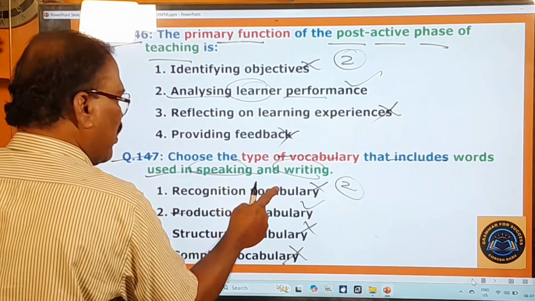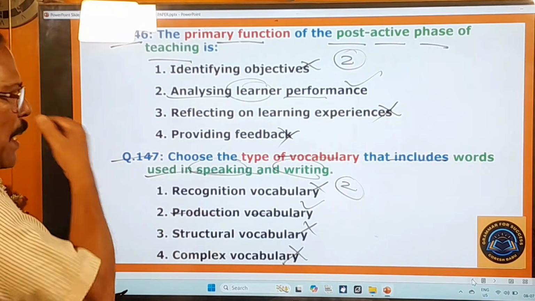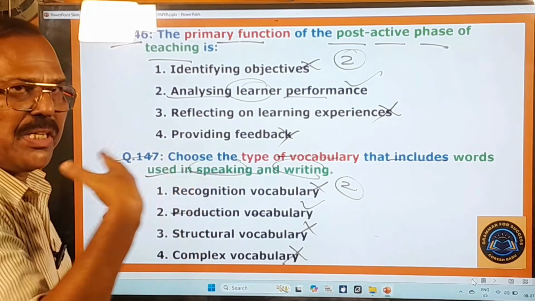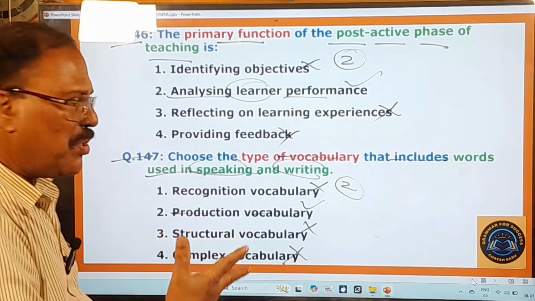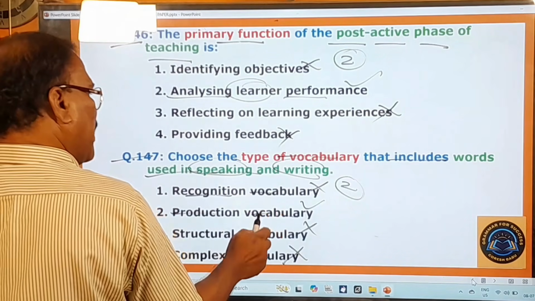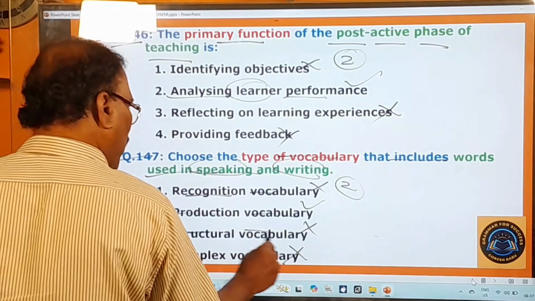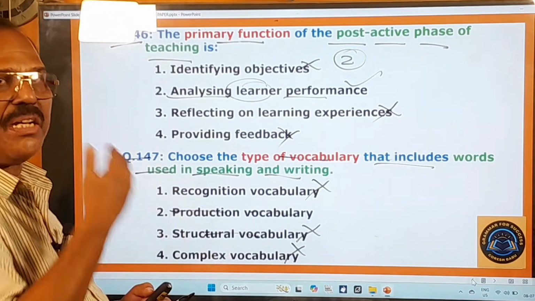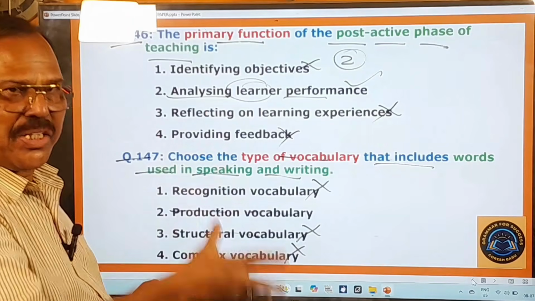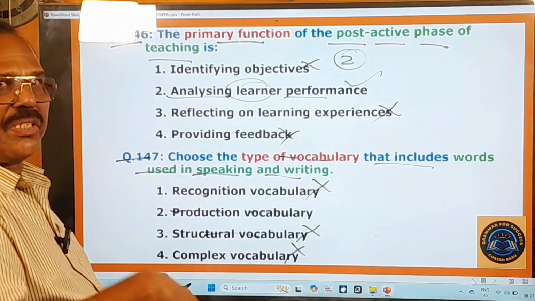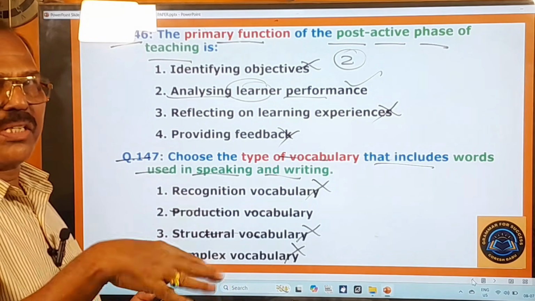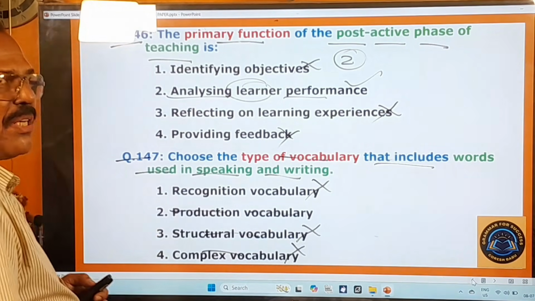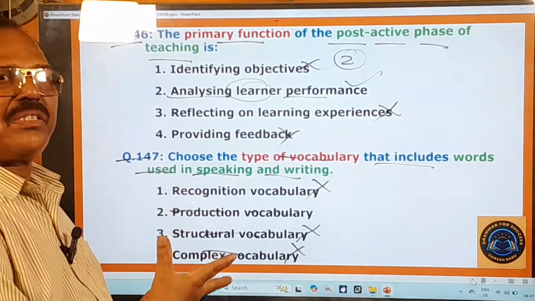And here recognition vocabulary is there. That means you only recognize that vocabulary while reading the newspaper or listening to the news on TV. So what happens? You recognize that vocabulary. That's why that's called recognition vocabulary. Structural vocabulary means the vocabulary which is very essential for grammatical structures. Prepositions, articles, conjunctions, and all such things are very important. So that is called structural vocabulary. Complex vocabulary means the vocabulary that is advanced and difficult.